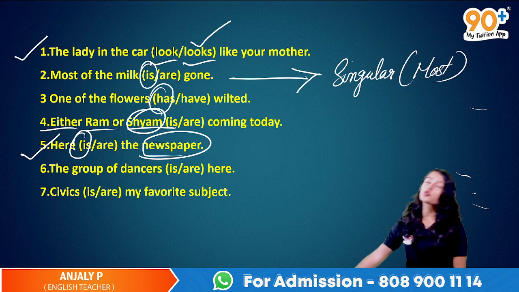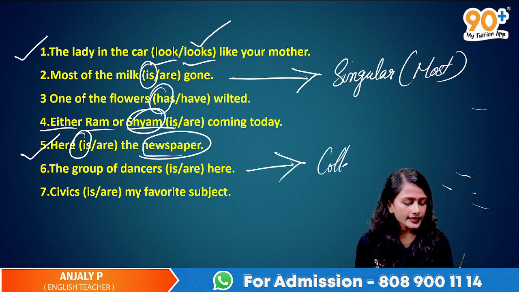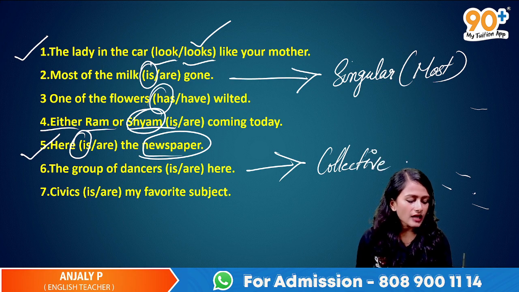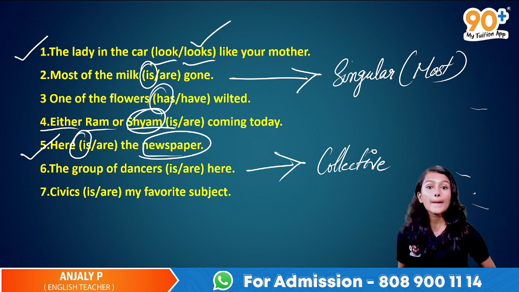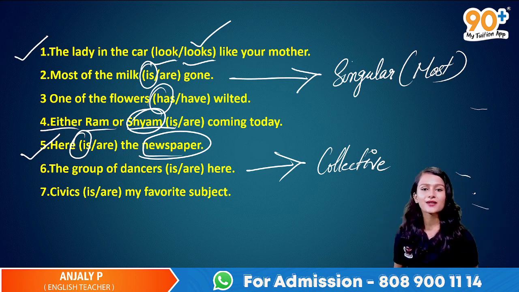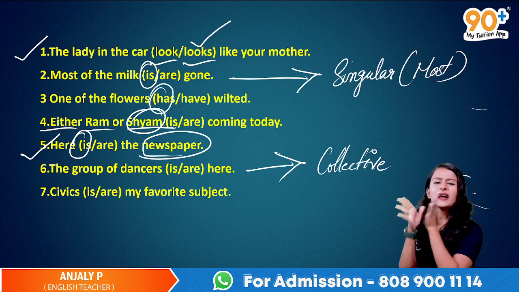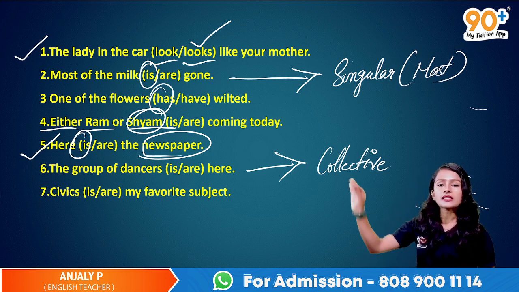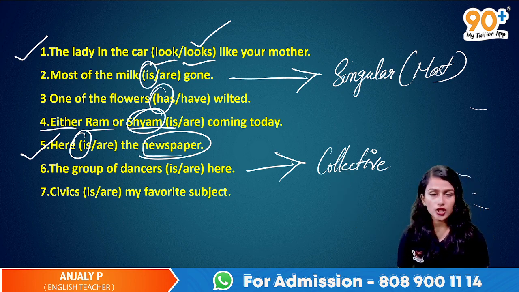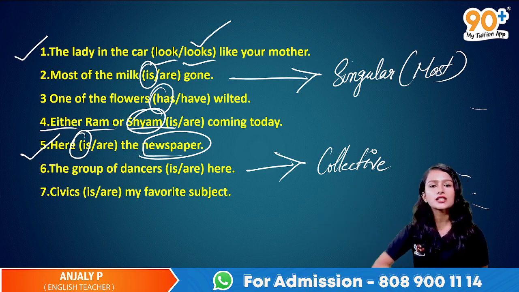Okay. And the group of dancers, darlings, it is the group of dancers, collective noun ആണ്. And collective noun ന്റെ cases it can be plural or singular, but according to the context. Okay, according to the context. അവിടെ അവർ പെർട്ടിക്കുലർലി ആണോ എടുക്കുന്നത് അല്ലെങ്കിൽ ജനറലി ആണോ എടുക്കുന്നത് എന്നുള്ള രീതിയിൽ പരിഗണിക്കാം. ഫോർ എക്സാമ്പിൾ ഇവിടെ the group of dancers is or are here. അവർ ഇവിടെ എത്തിച്ചേർന്നുള്ള മീനിങ് ആണ് അല്ലേ.